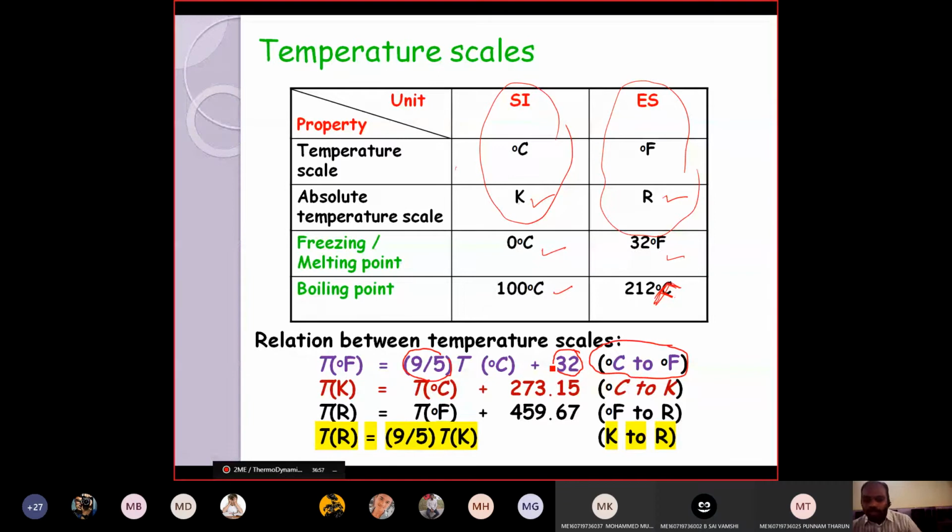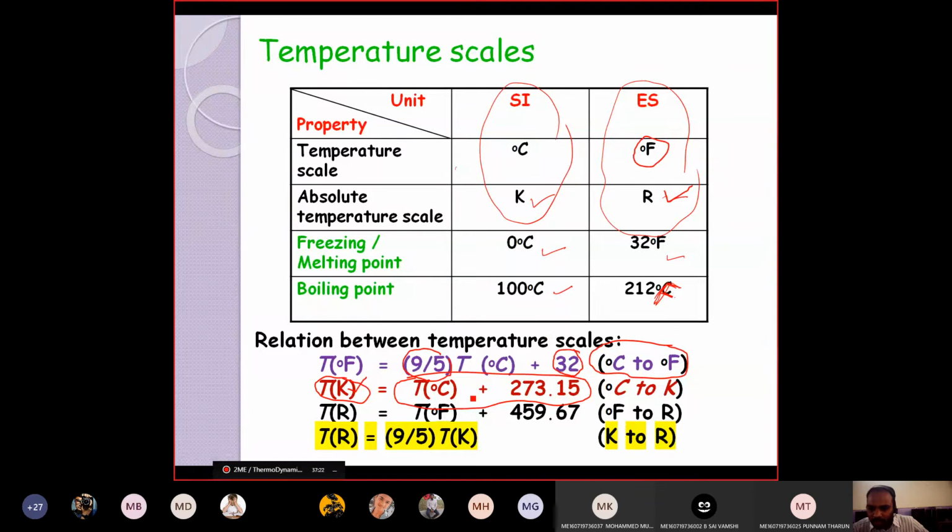Okay? Now, in order to convert centigrade to the absolute scale, that is the absolute scale of the centigrade or SI system, the Kelvin, you should add 273.15 to the centigrade value so that it will be converted into Kelvin. And similarly, the Fahrenheit system is not absolute, but Rankine is the absolute scale in the ES system.